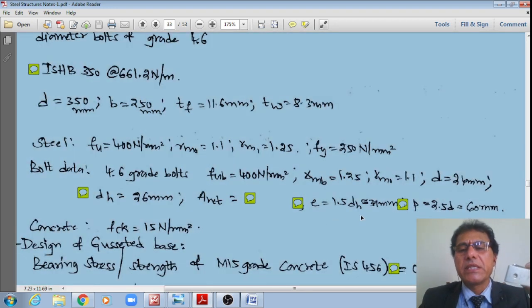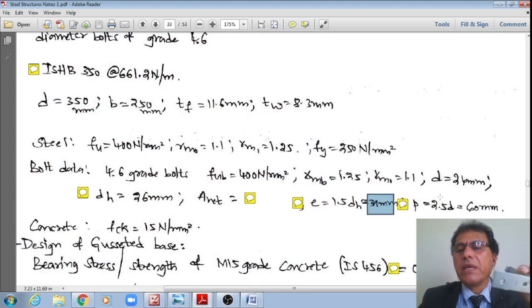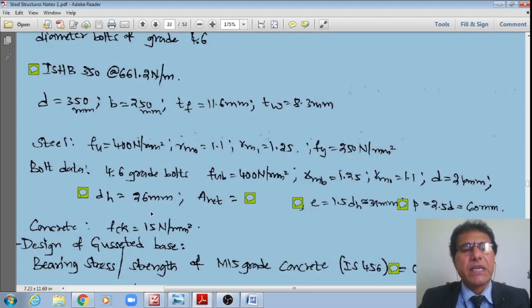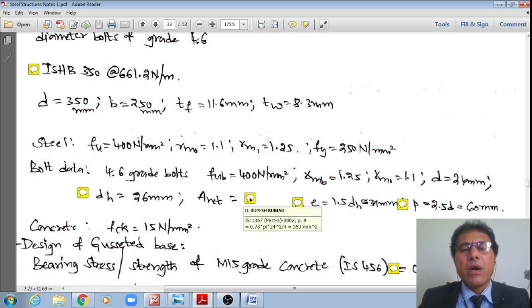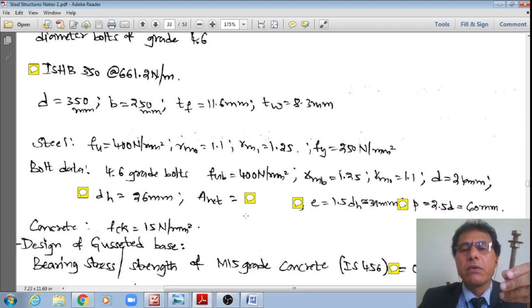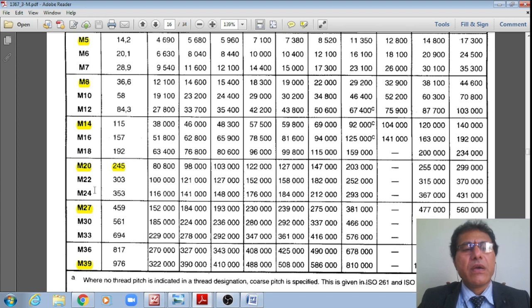We'll be using an edge distance of 39 mm as well as the pitch of 60 mm for our designs. Now, I also require the net area of the bolt. Therefore, if I go to IS 1367 part 3, 2002, page number 9, let me go to page number 9, student. Now, I do have it from this.